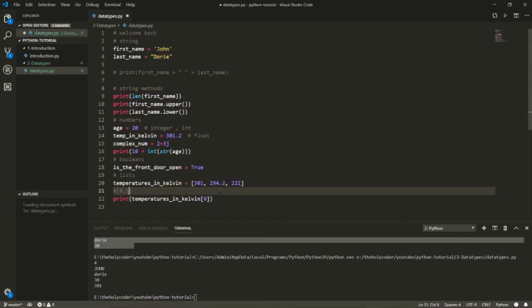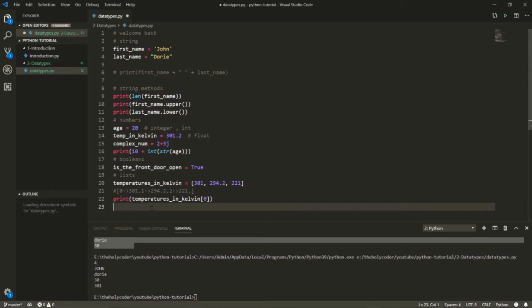It's the 0 index, 1 index, 2 index, 3 index, 4 index, and it goes till n, almost like infinity. And you can access any element at the place where it is. For example, at 0 we have 301, at 1 we have 294.2, at 2 we have 221, and that's it. So this is how you access a list or an array in Python.